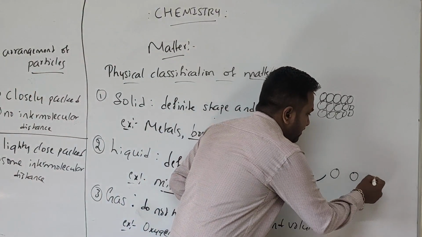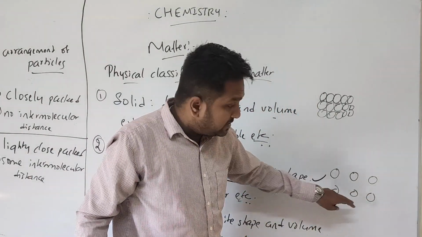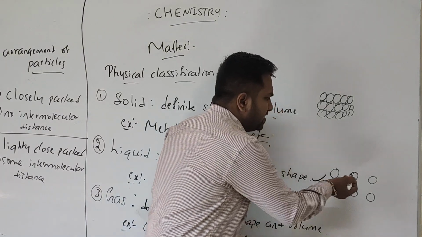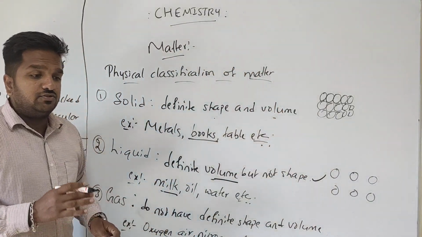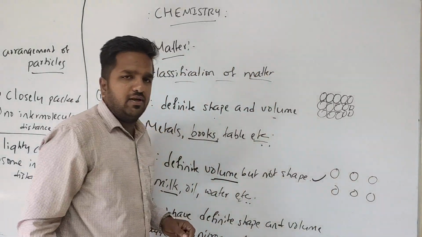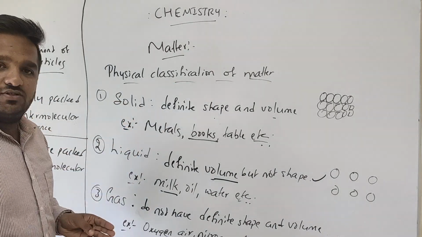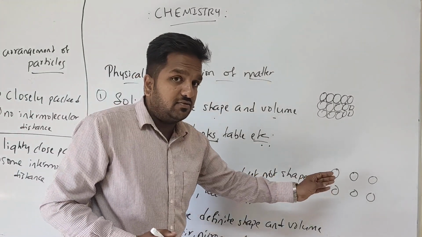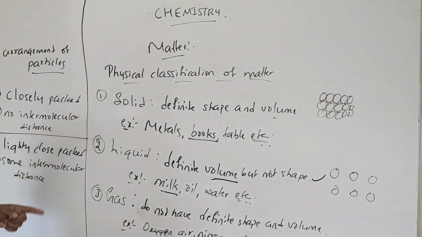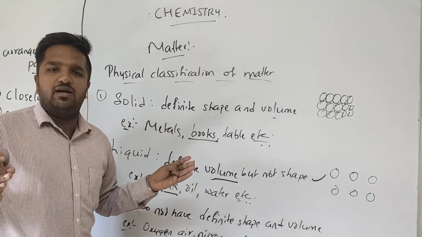The arrangement will be like this. There will be some spaces, and so these liquid particles can move from one place to another place. Usually liquids flow, so they are not as closely packed as solids. There is some vacant space, so they can move from one place to another. So they do have a definite volume, but they do not have definite shape, because these liquids cannot be compressed.